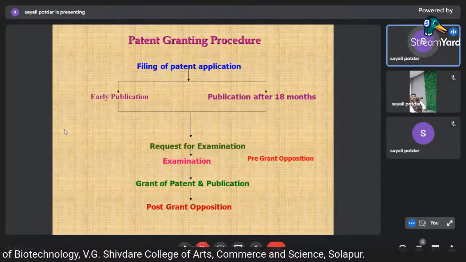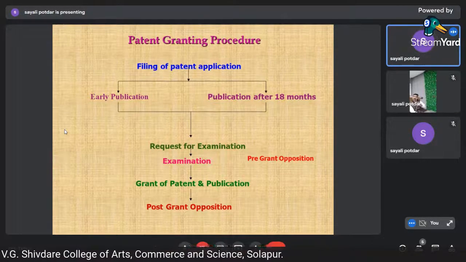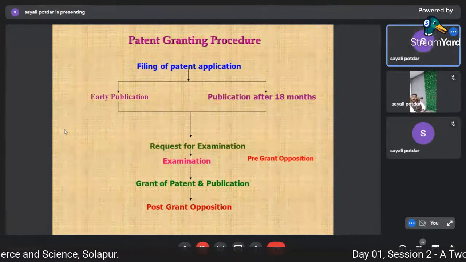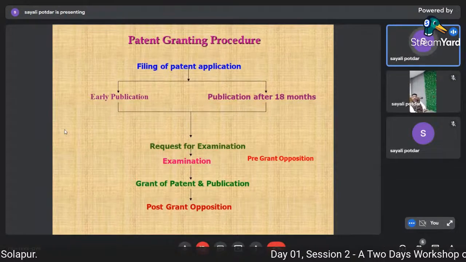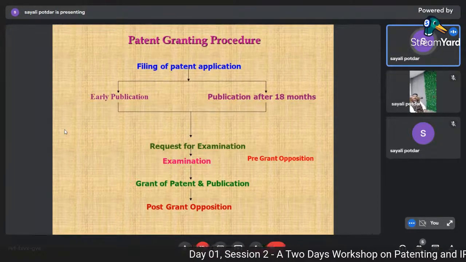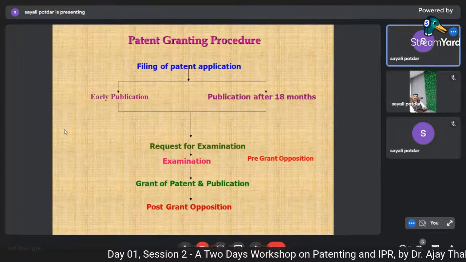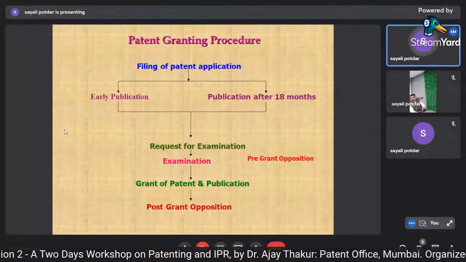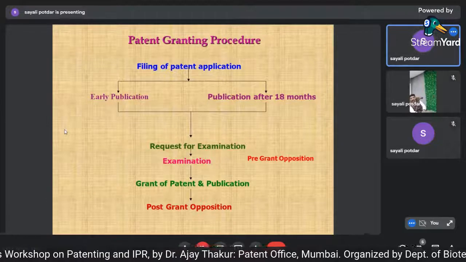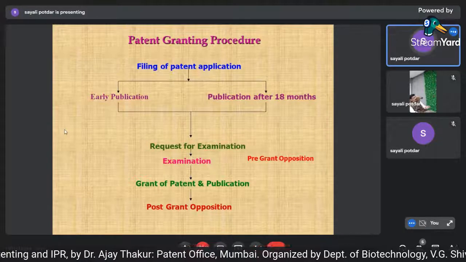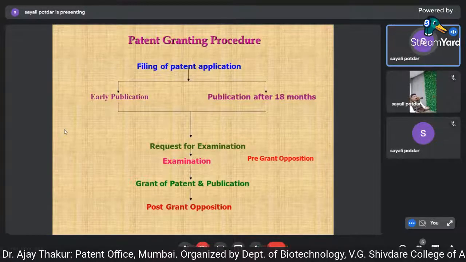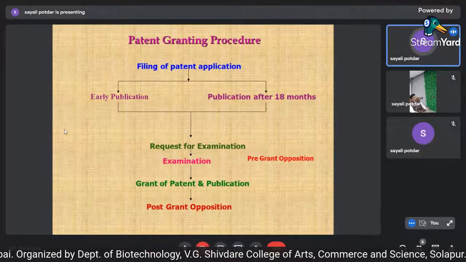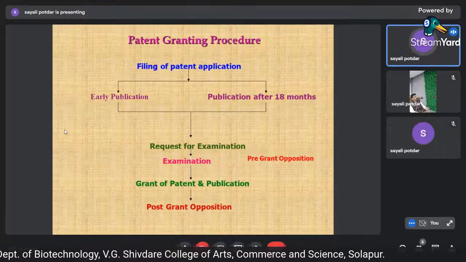After hearing both the parties, you have to submit submissions within 15 days from the date of hearing. And after the hearing is over and the submissions are there, the controller passes an order stating why he is accepting the application or why he is refusing it. So this is the examination part. Once the controller says that the patent can be granted, then the patent is granted.